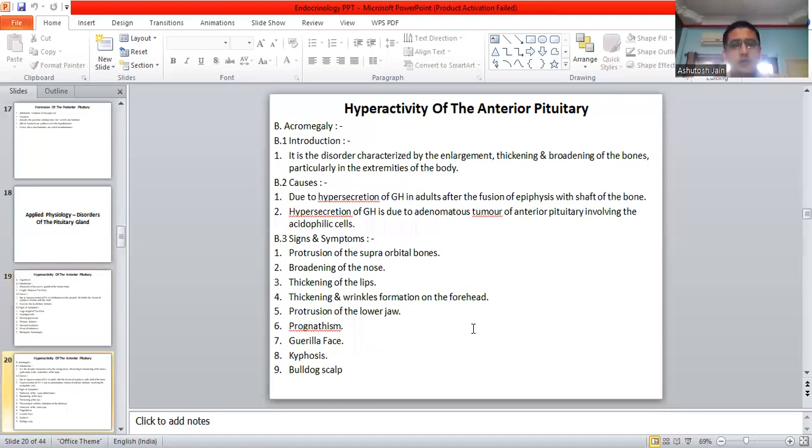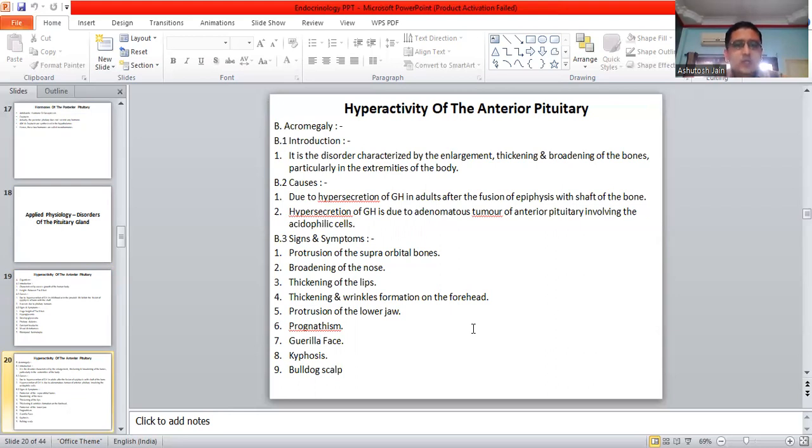Now again, hyperactivity of the anterior pituitary. Second is acromegaly. We need to note down that the basic major difference between gigantism and acromegaly is that gigantism occurs before the fusion of the epiphysis, that means before the age of 18 years, and acromegaly occurs after the fusion of the epiphyseal plate with the cartilage of the bone.